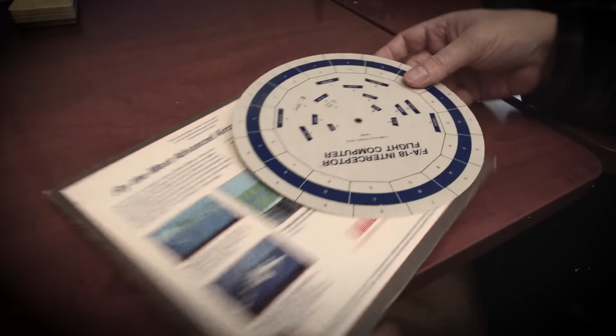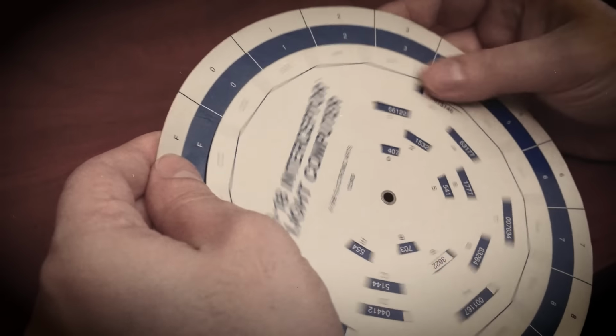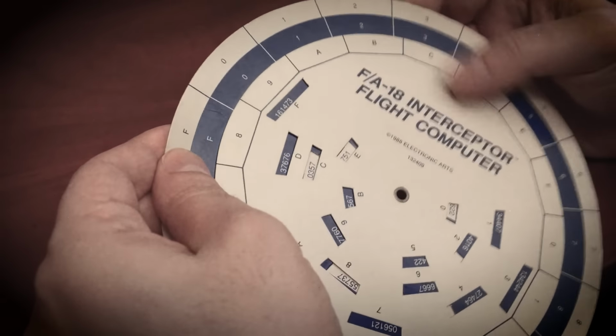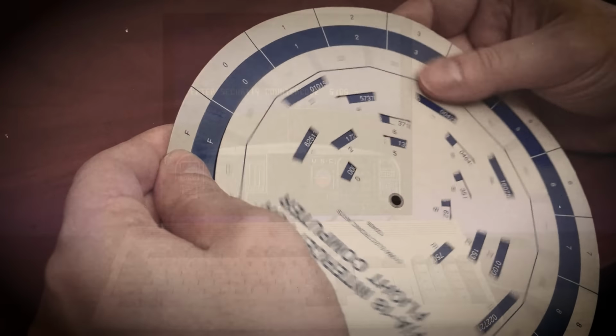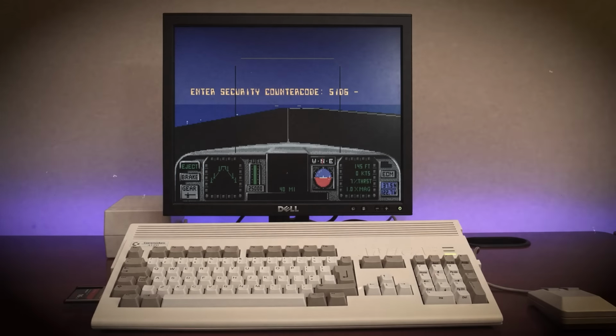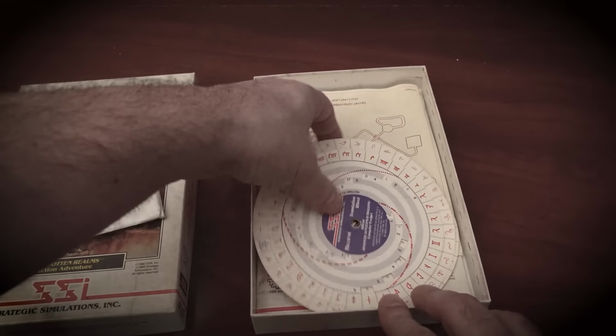Code wheels were circular mechanisms consisting of multiple layers of cardboard, each featuring different symbols, characters, or words. The layers could be rotated to align different elements on the wheel, revealing a code through the cutout windows. At the beginning of the game, the player would be prompted to enter a code, which would require the player to rotate the wheel until the correct code appeared.